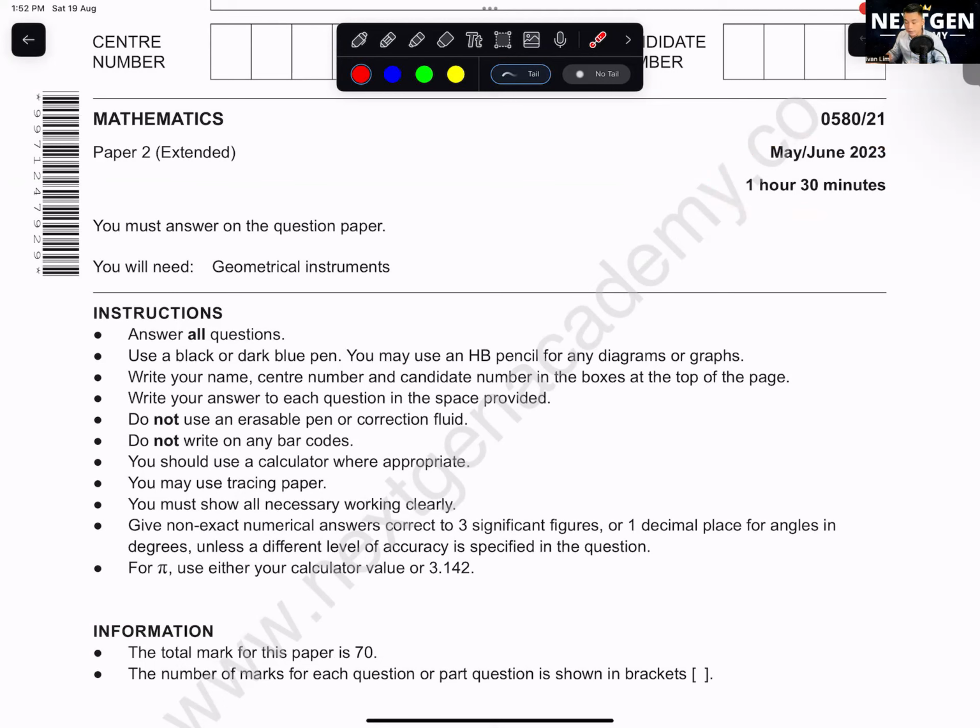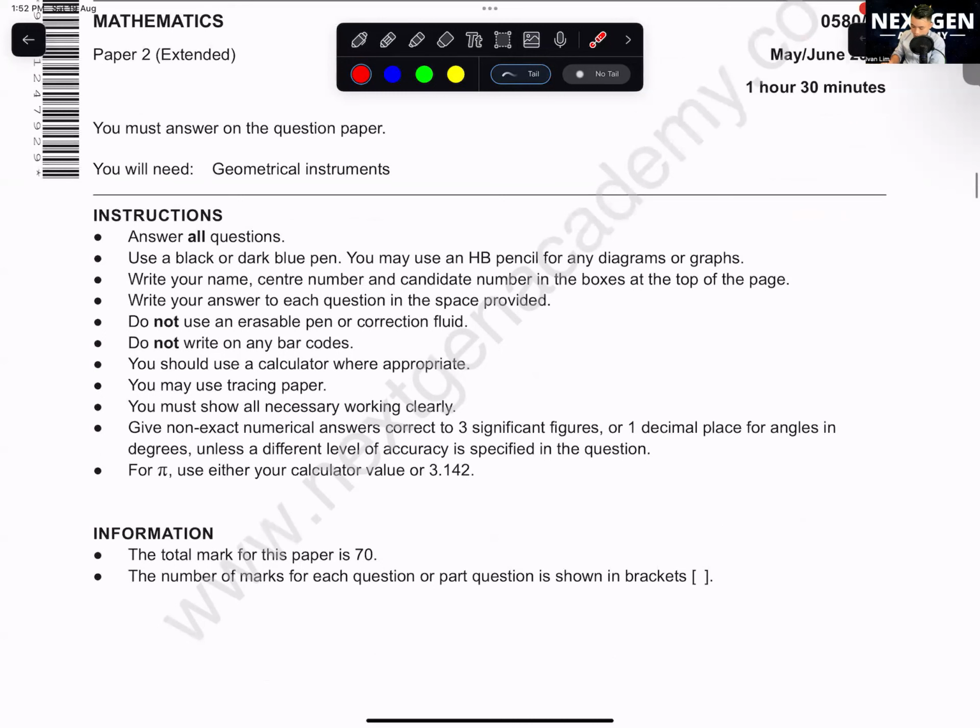Then every paper that I discuss with you all, mark it. But you all practice all the other past year papers first. Then whatever you all don't know, I want you all to identify the chapters that you all are not clear. So you all can go and read the instructions here. This is a 70 marks paper.